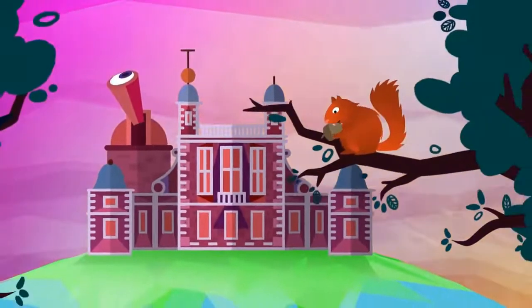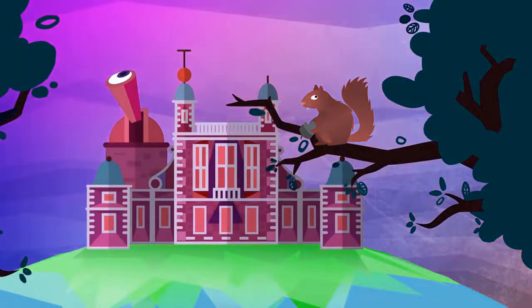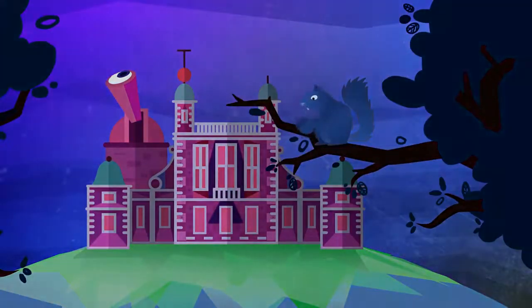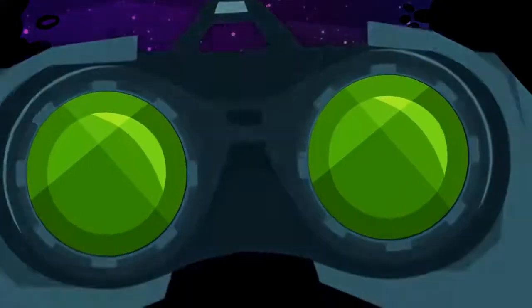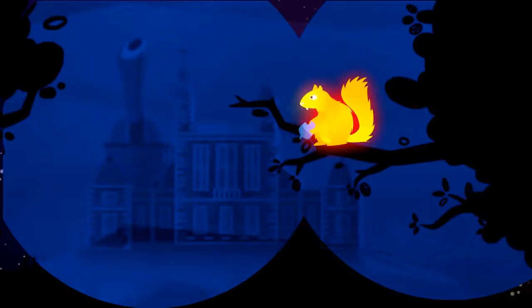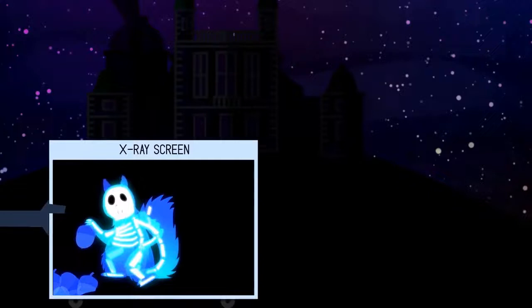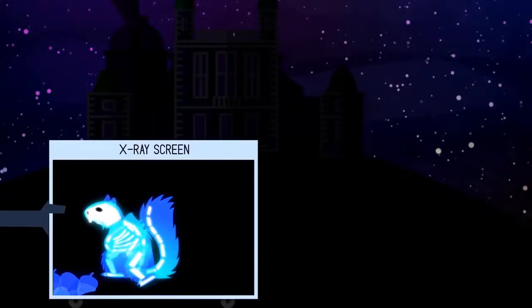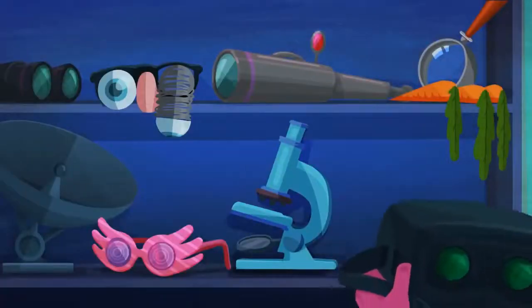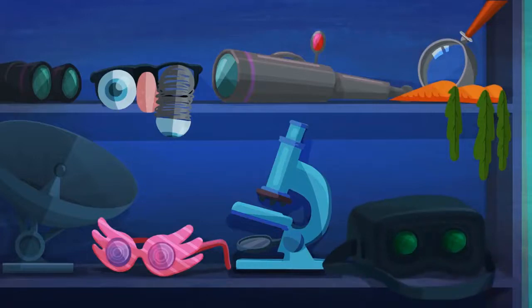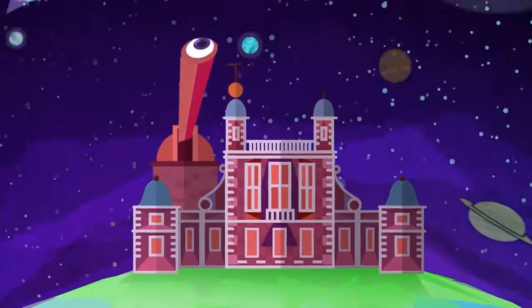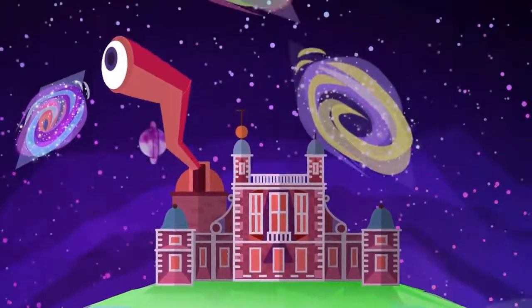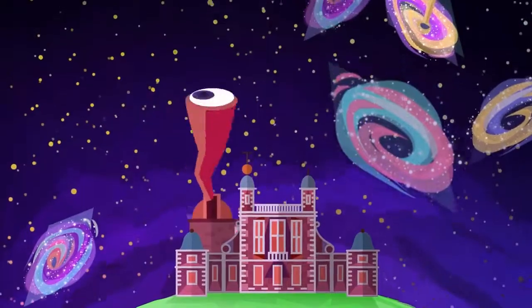The Royal Observatory is overrun with squirrels. They're hard to miss during the day because they reflect visible light from the sun, but at night it's more difficult. However, they do emit infrared light, and if our eyes could detect it, we would be able to see them in the dark. If we pass high-energy X-rays through them, the squirrels look very different. Humankind has invented lots of different instruments to show us what our eyes can't see, like our Great Equatorial Telescope, which captures huge amounts of light and allows us to see objects that are tens of millions of trillions of kilometres away.